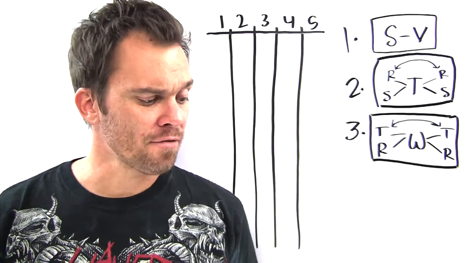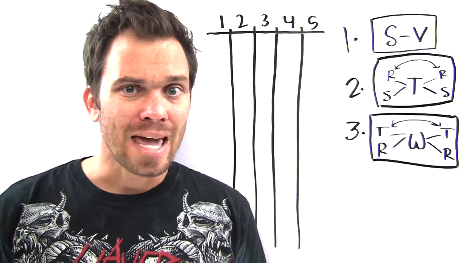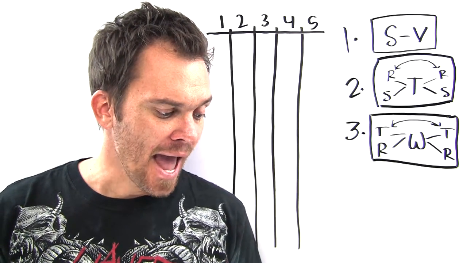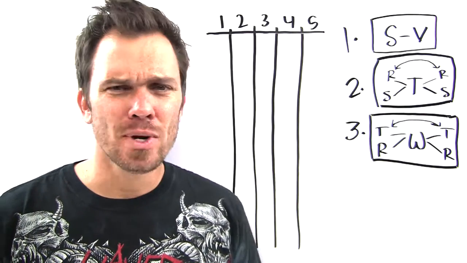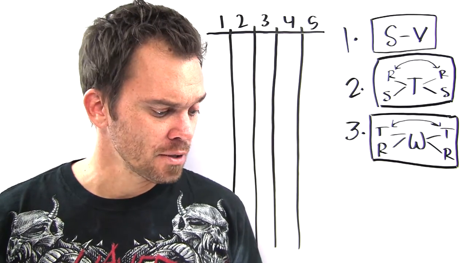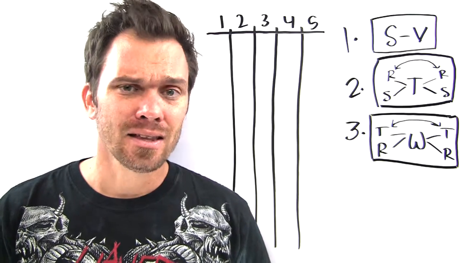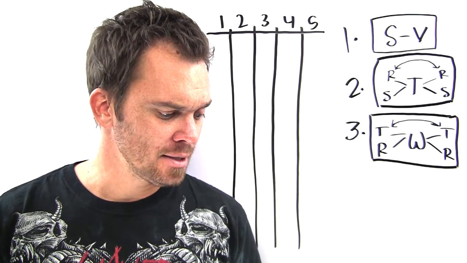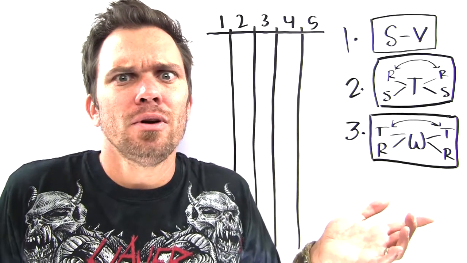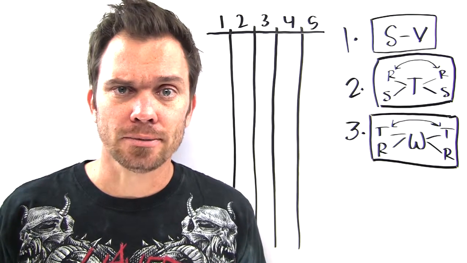All right, so that first question, putting them in order, T and W can't be in between the other two, but in answer choices A and E, T is in between R and S. You can't do that. Get rid of A, get rid of E. In answer choice C, W is in between T and R. Get rid of that. That leaves us with only B and D, and in answer choice D, S is not before V. Get rid of D, we have B as our right answer.